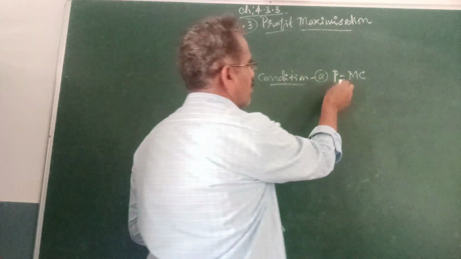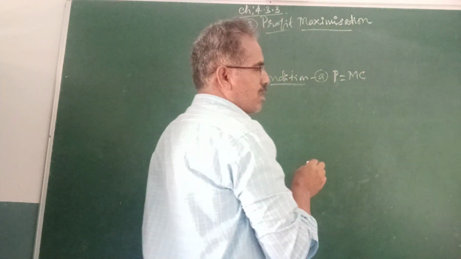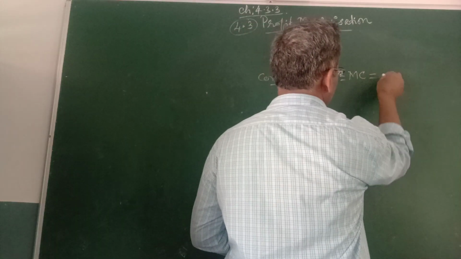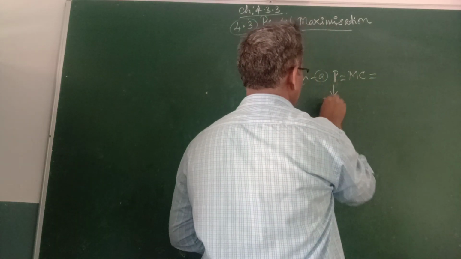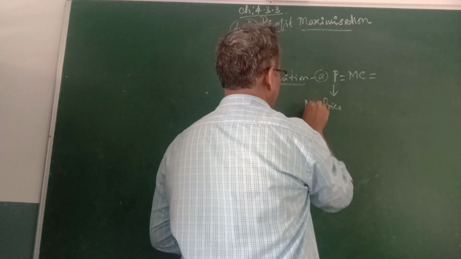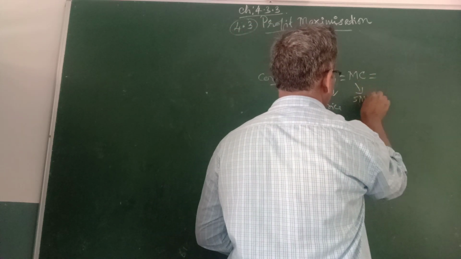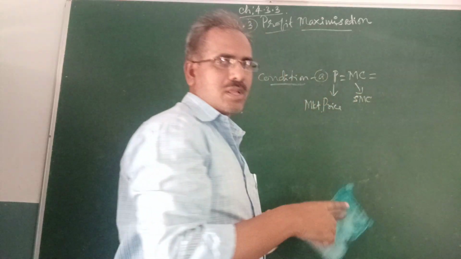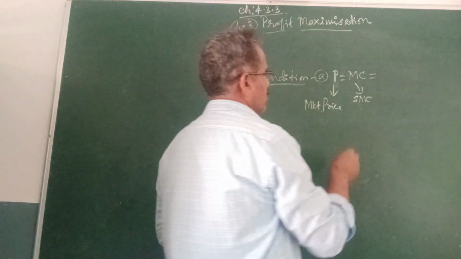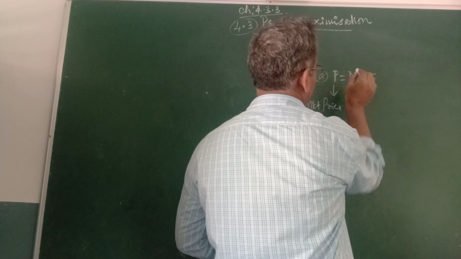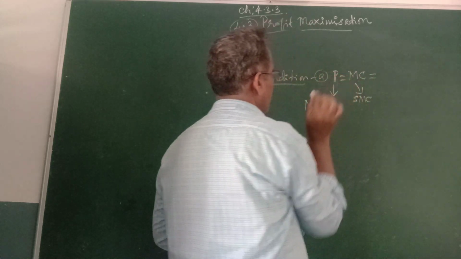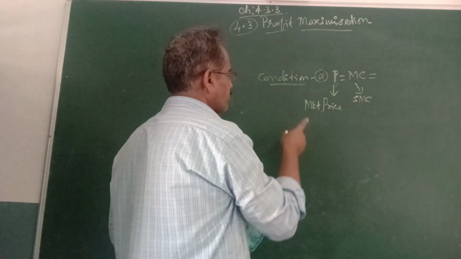Condition A: price is equivalent to MC. Here price is the market price, and MC is the short run marginal cost. Short run marginal cost must be equivalent to the market price.